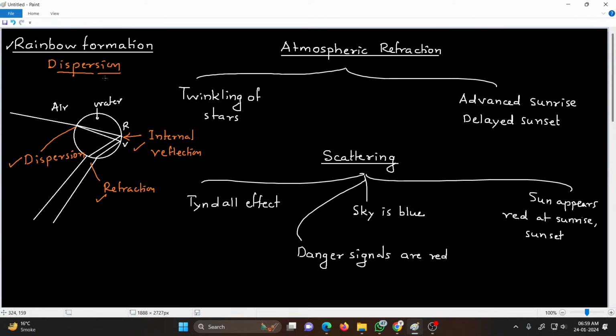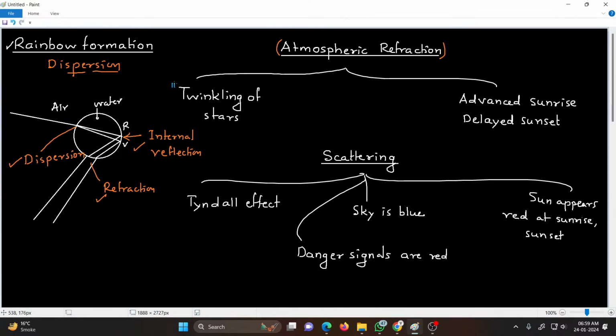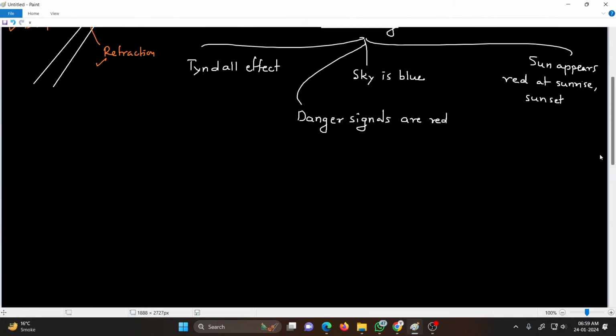The second phenomena is the atmospheric refraction. Due to atmospheric refraction, twinkling of stars occurs. Now let us see why a twinkling of star occurs.